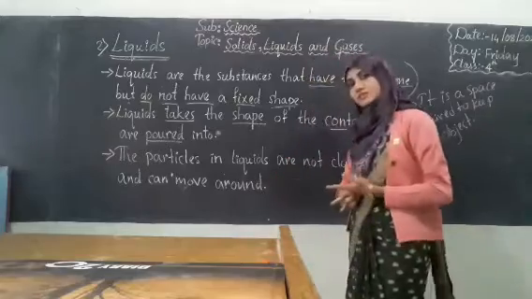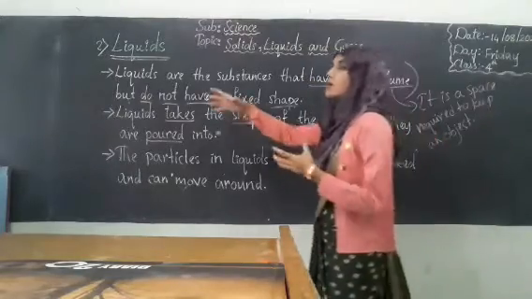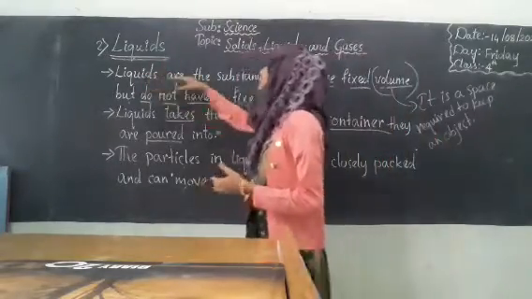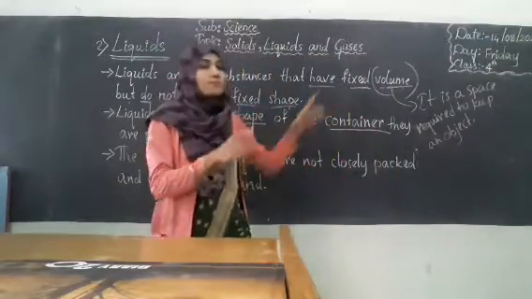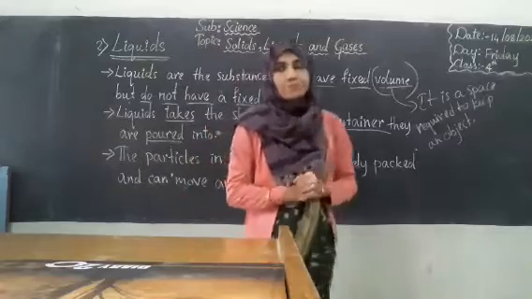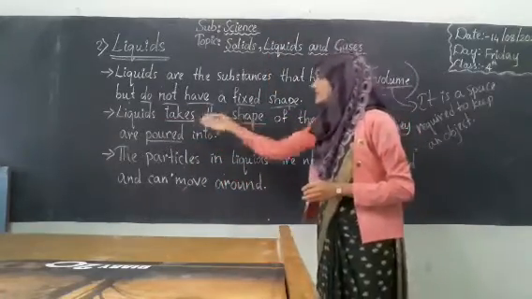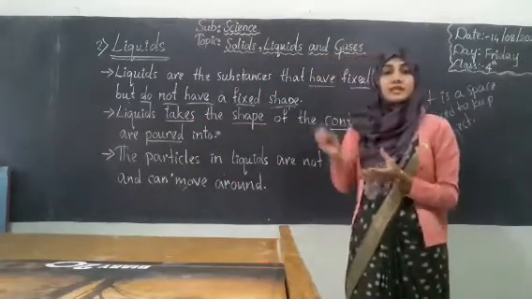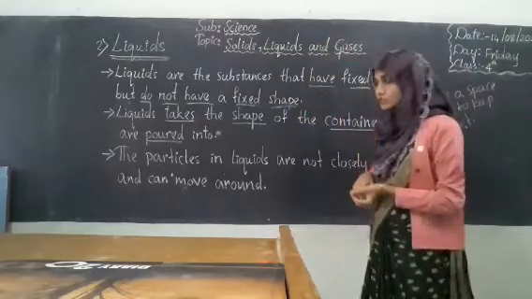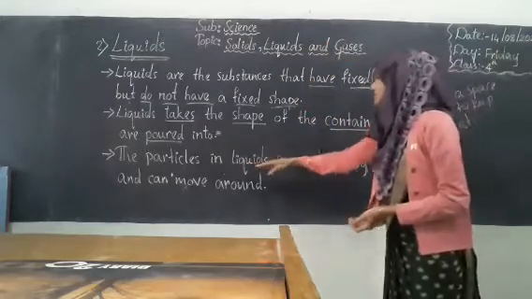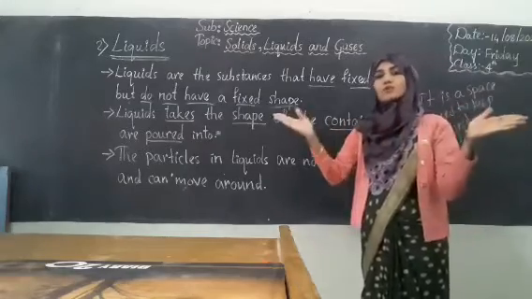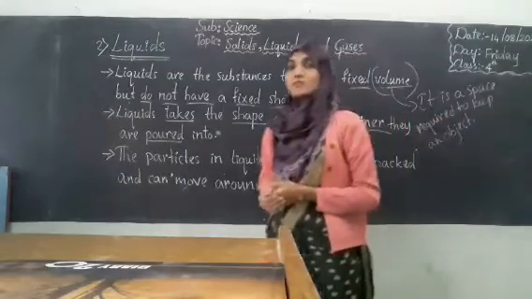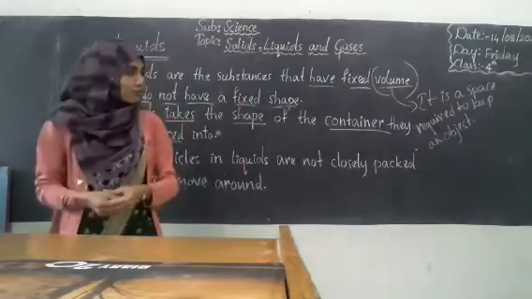So once again we will go through the properties of liquids. Liquids are the substances that have fixed volume but they don't have fixed shape. Liquids take the shape of the container into which they are poured. The particles in liquids are not closely packed and hence they can move around easily. So these are the properties of liquids.